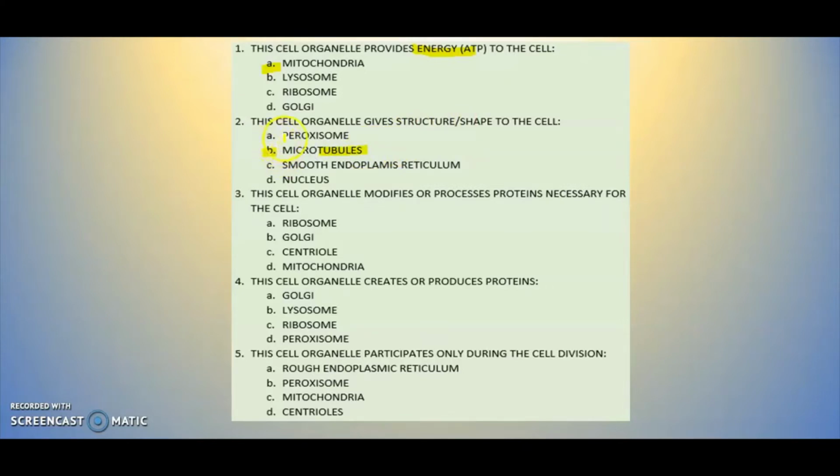Why not letter A? Because peroxisomes, we said that's for hydrogen peroxide. That's for toxic, right? Smooth endoplasmic, that was for the lipids, we said, right? And the nucleus cannot be that because the nucleus controls everything that's going on in the cell.